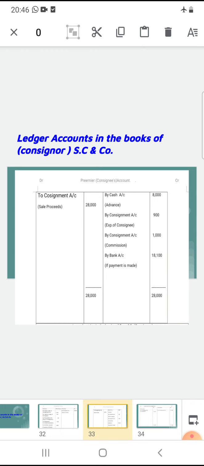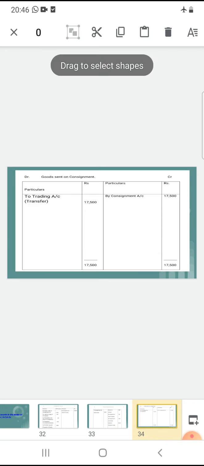amount consignee sent to consignor through DD, demand draft. So that 18,100 is the final balance amount consignee sent to consignor. The general entry is bank account debtor to Premier and Company account. Okay, my dear students, consignee account, is it clear? Right. The next one is goods sent on consignment account.